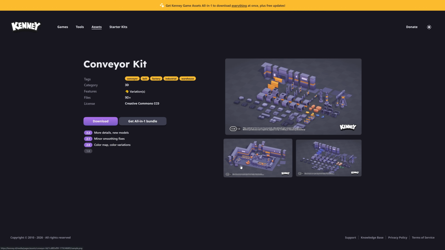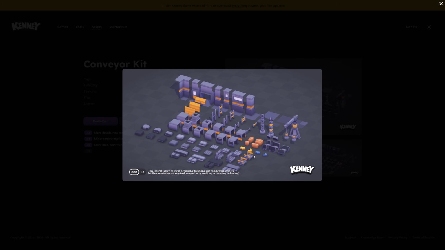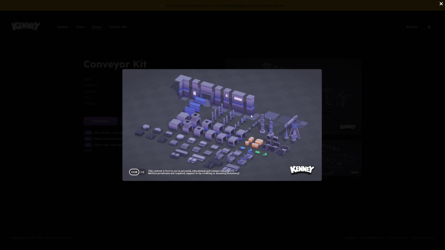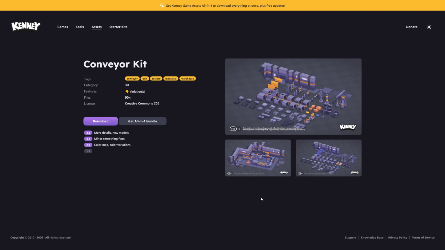Now, next up, we have Kenney. Kenney just released an updated version of the Conveyor kit. He is going to be rebranding this as the Factory kit. The idea is that it is low polygon, factory conveyor belt kind of setup stuff. So a bunch of new stuff was added in this particular release. More details were added, new models, etc. So if you want to go ahead and check that one out, that's available at Kenney.nl. Usable in basically any 3D capable game engine out there.